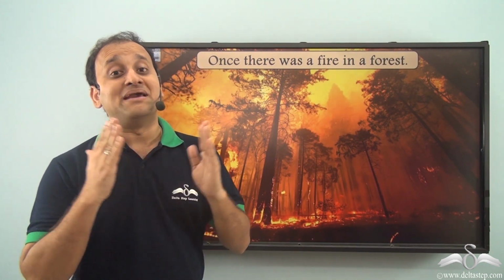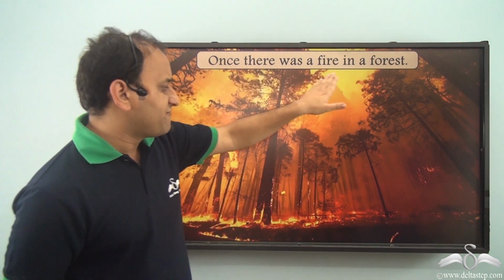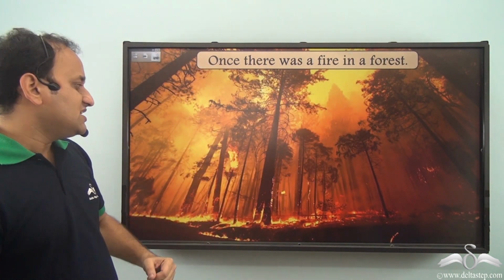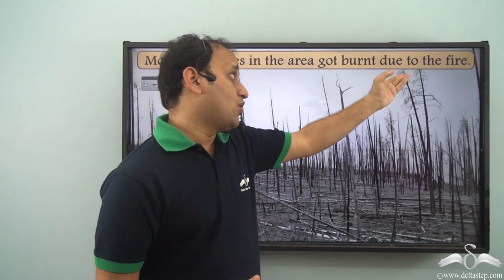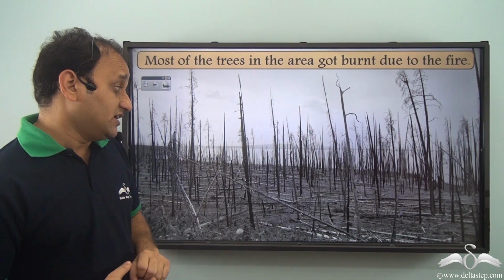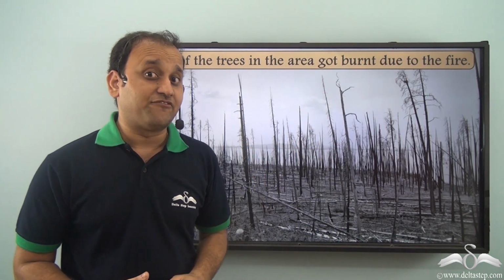Now I'll share with you another example in which, due to interdependence of different components of the environment, effect on one component resulted in effect on many other components of the environment. So once there was a fire in a forest. As you can see, many trees started burning because of this forest fire. Now most of the trees in the area got burned due to the fire, as you can see. So there is no greenery left.